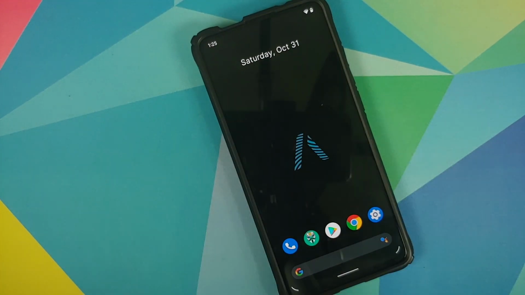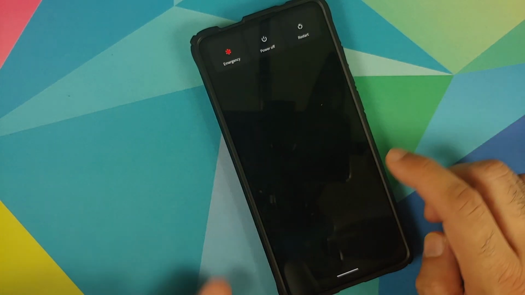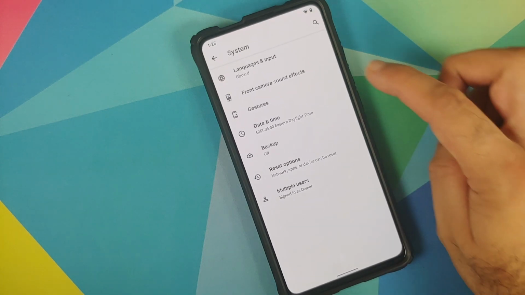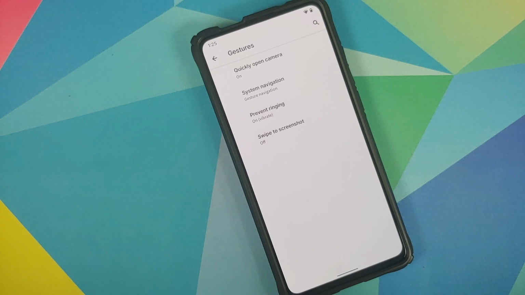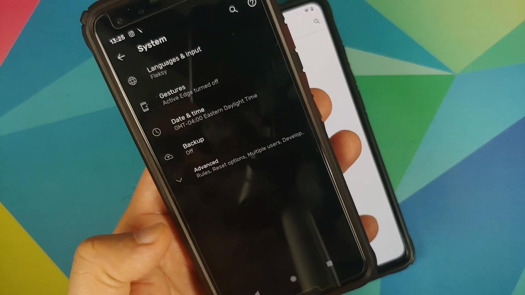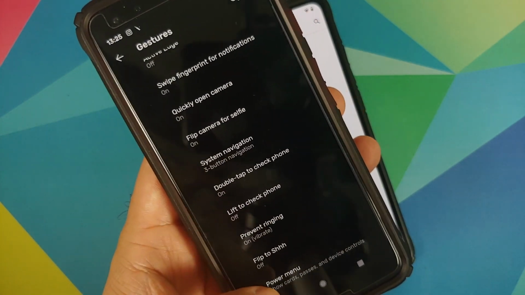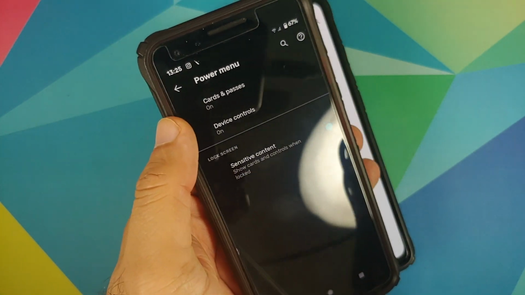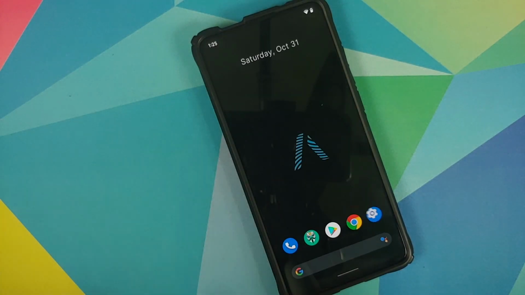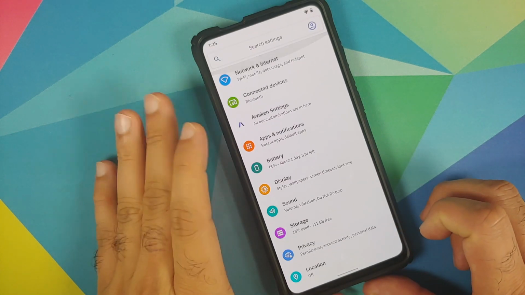Another bug which I have noticed is that you do not have the Android 11 Easter egg cards game, and that is because you do not have the option of cards in system and in gestures. So if I open my Google Pixel 3 and here I go into settings, system, gestures and go into power menu, you will see that I have the option for cards and passes. This option is missing on this build, which is why you do not have the Android 11 Easter egg cat game.